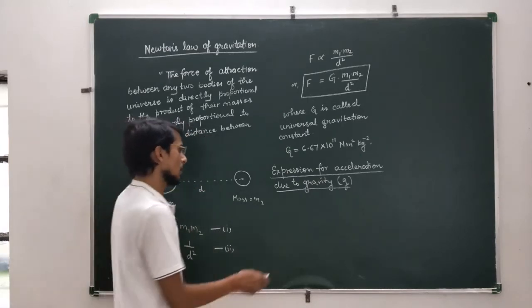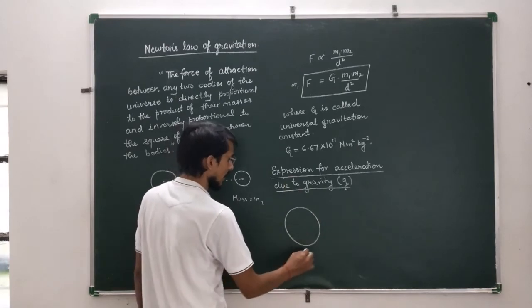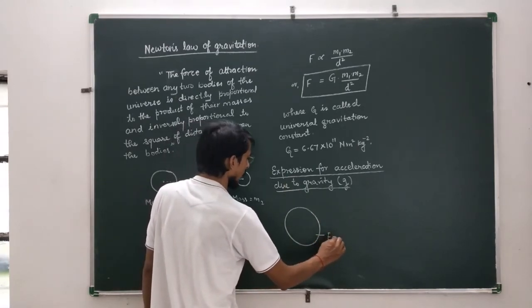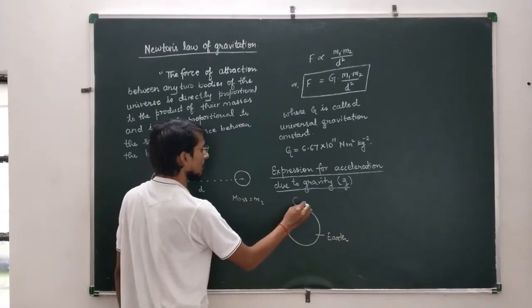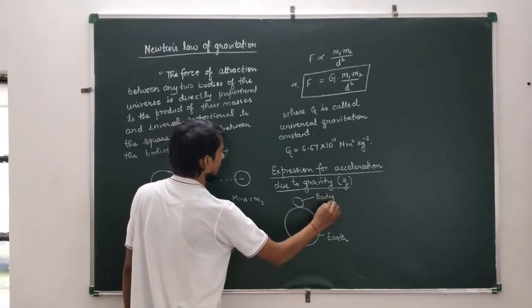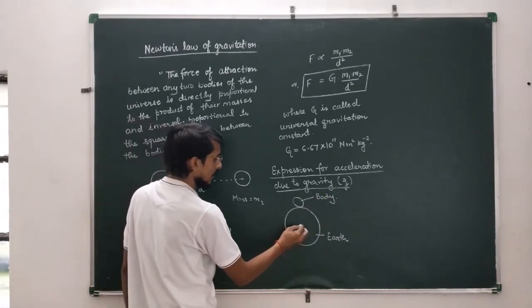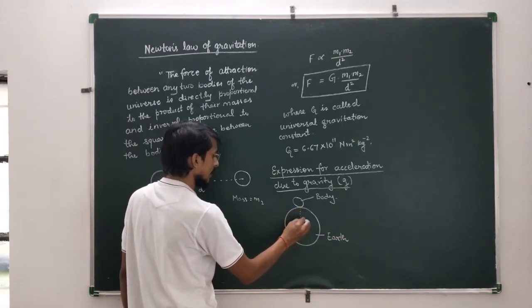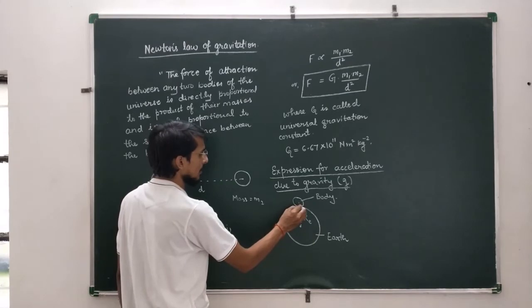Now let us suppose a body on the surface of earth. This is our earth, and there is a body on the surface of earth. It is a body. Okay. Now the radius of earth is RE and the radius of body is small r.